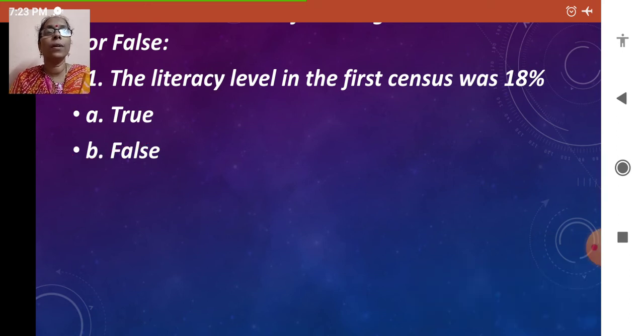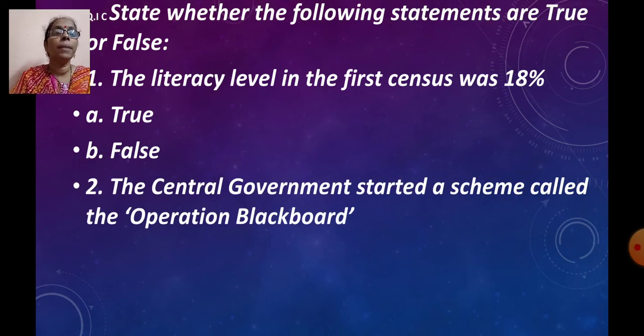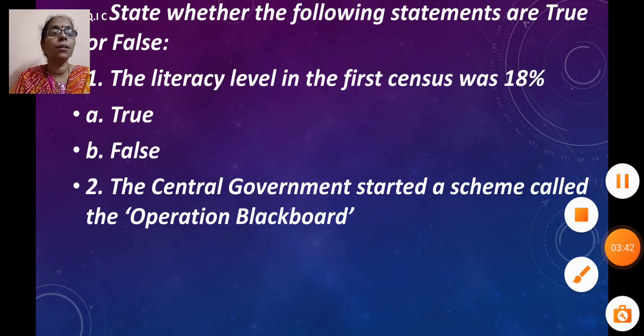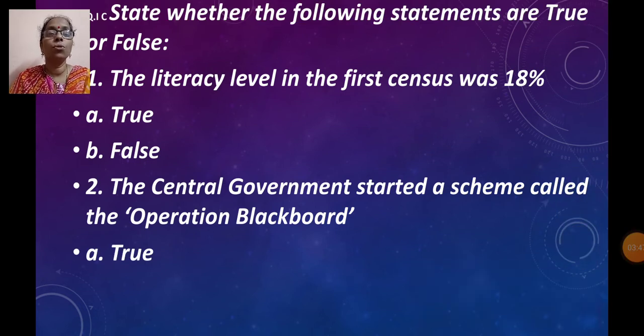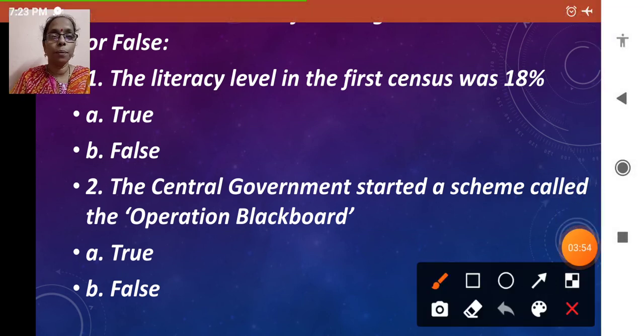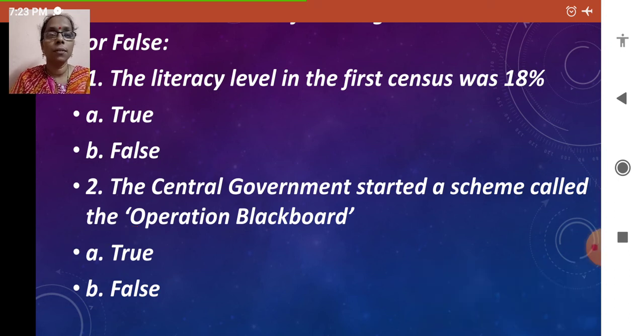Then next question. The central government started a scheme called Operation Blackboard. What do you say, is it true or false, children? True or false? The central government started a scheme called Operation Blackboard. Yes, it is true. So then you will click on the correct option. Understood?